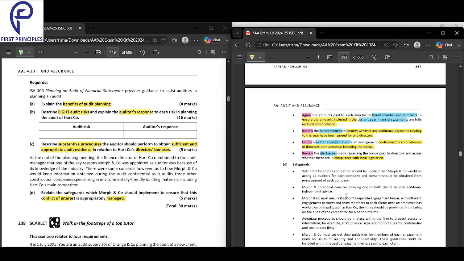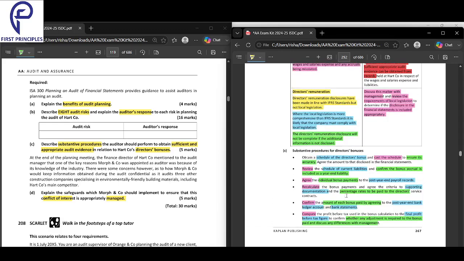Second, agree the amount that is paid to each director. You will get a list of the amount that has been paid to X, Y, and Z, and confirm that amount to the board minutes and the contracts to ensure that the amounts included in the current year financial statements are accrued and disclosed. It's the correct amounts. Before that, compare the profit before tax used in the calculation with the profit in the P&L, and see if any adjustments are needed.